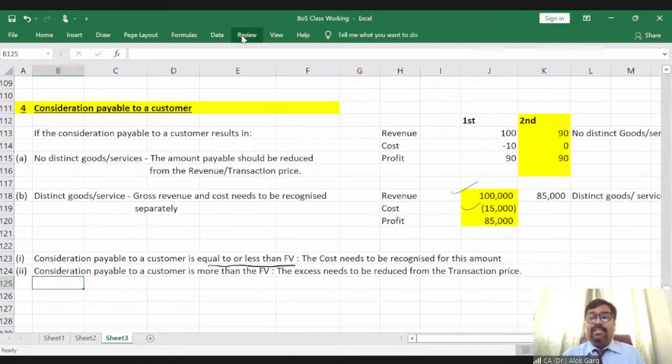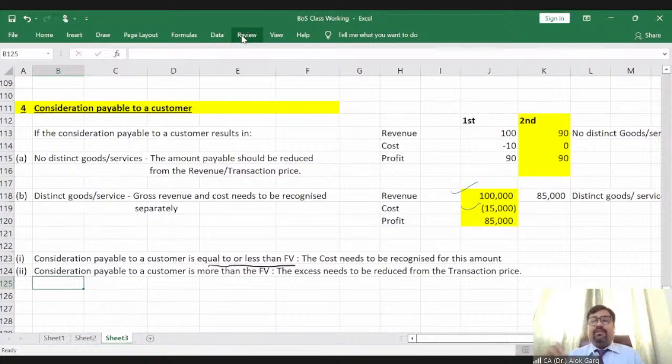For example, out of 15,000, I have paid him only 12,000 rupees. It means he has given me a discount of 3,000 rupees. And in this case, the cost has to be recognized for 12,000 rupees and the revenue has to be recognized at 1 lakh, right? Sir, what is the second condition?